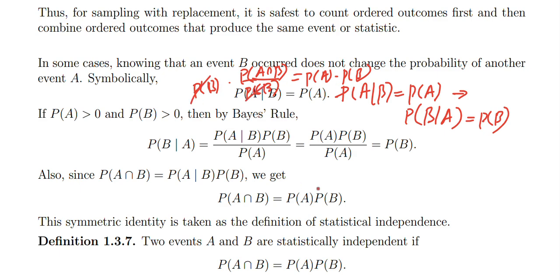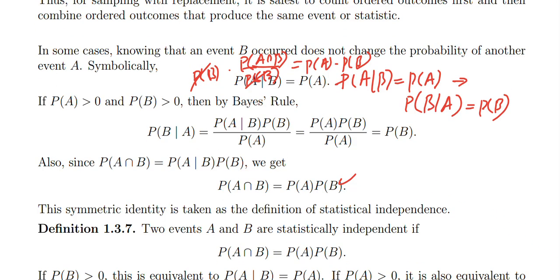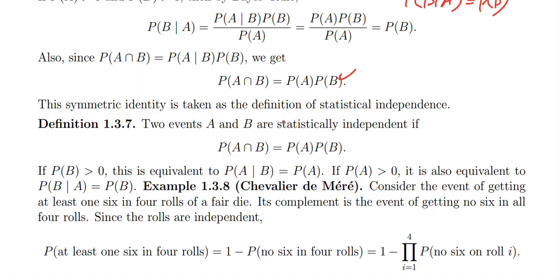Then probability of A intersection B is probability of A times probability of B. So statistically, independence is like probability of A intersection B is probability of A times probability of B. There is no condition of probability of A and B to be positive in this case. So this is equivalent to probability of A given B is probability of A, or equivalent to probability of B given A equals probability of B.